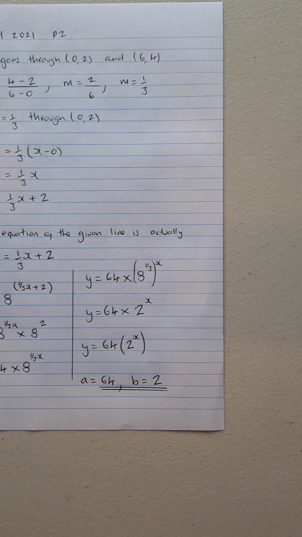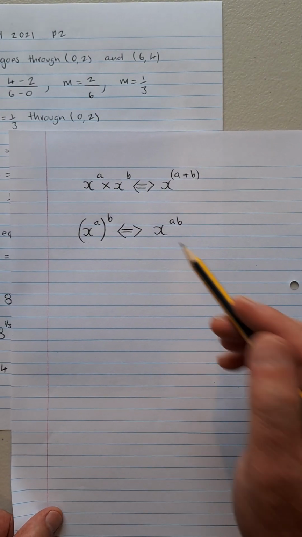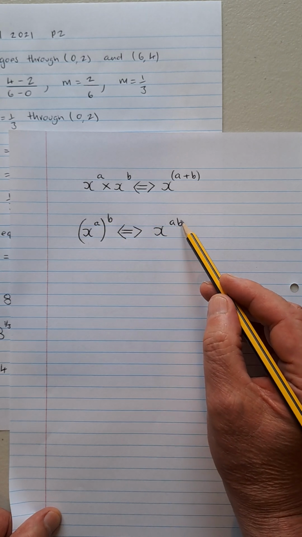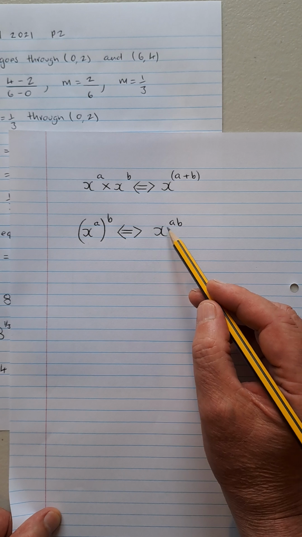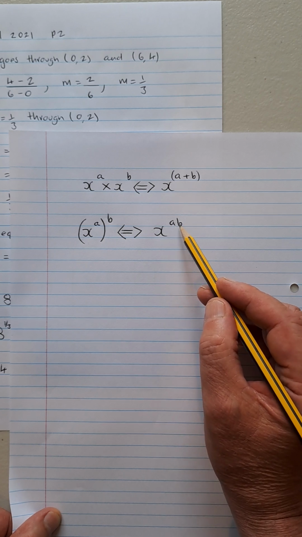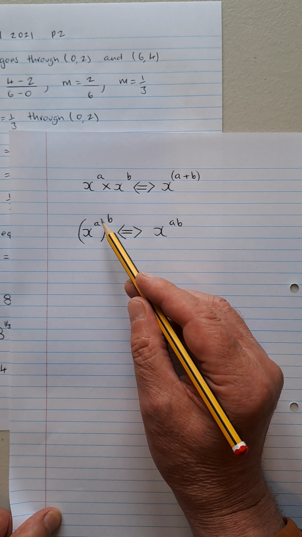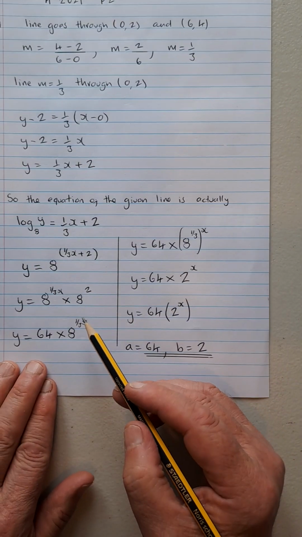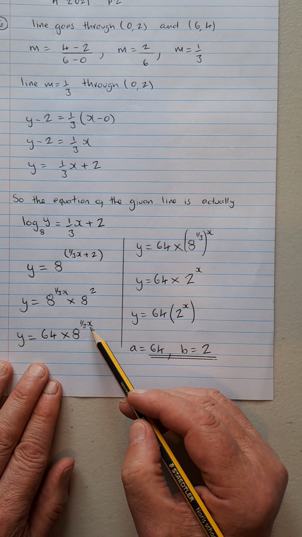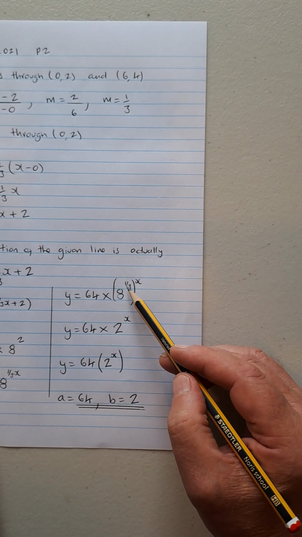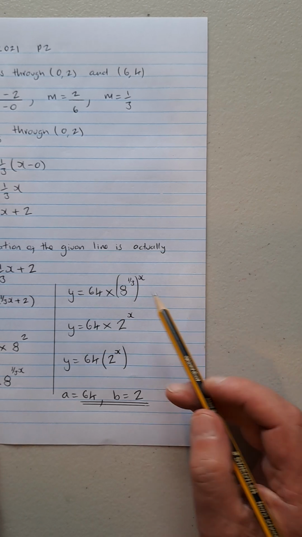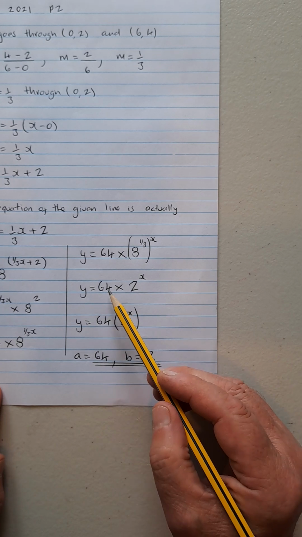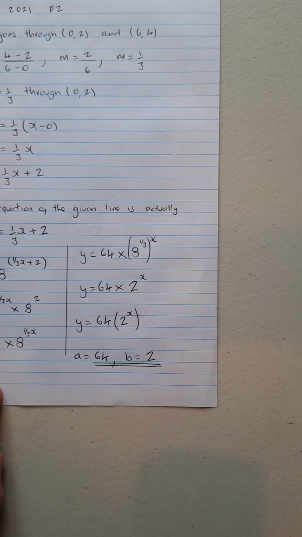Now, what have I done here? Well, again, you might have seen it earlier on. x to the power of a to the power of b is x to the power of ab. And again, that works both ways. x to the power of ab, two things multiplying, is x to the power of a to the power of b. And that's exactly what we've done here. So we have 8 to the power of a third x is 8 to the power of a third to the power of x. So 8 to the power of a third is the cube root of 8, which is 2. So we have y is 64 times 2 to the power of x.